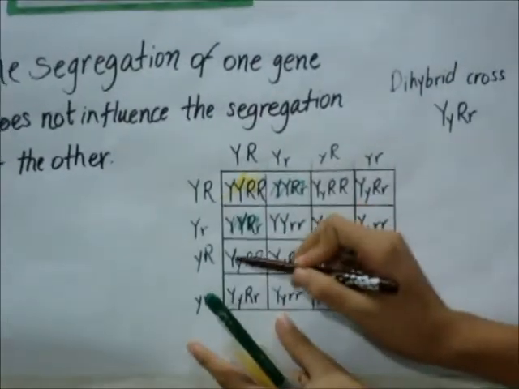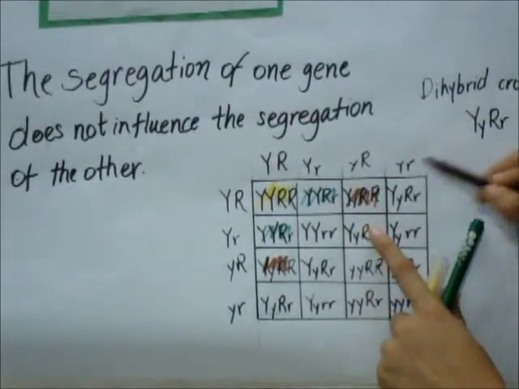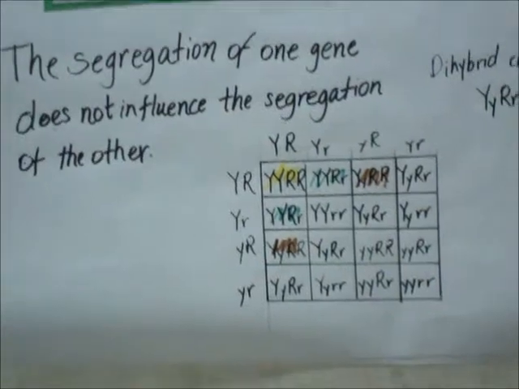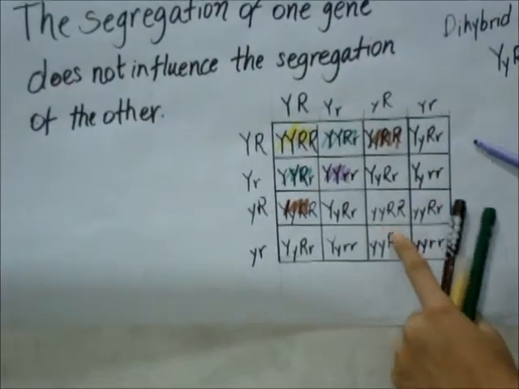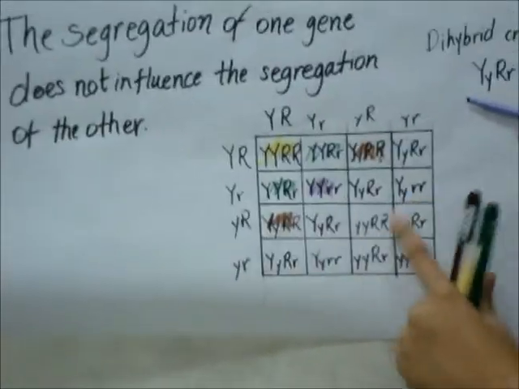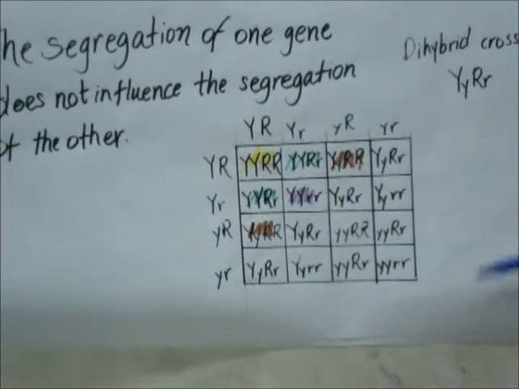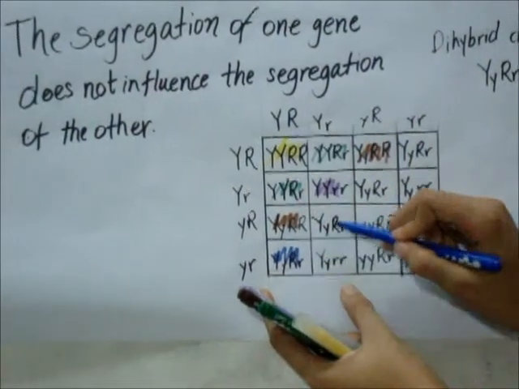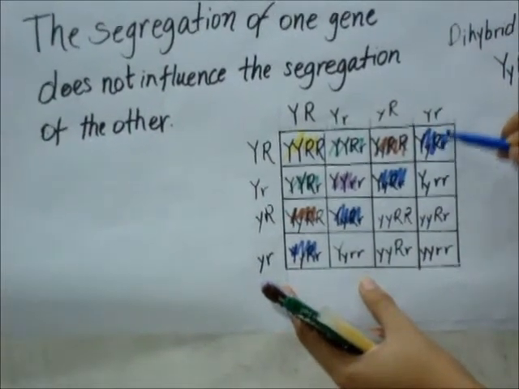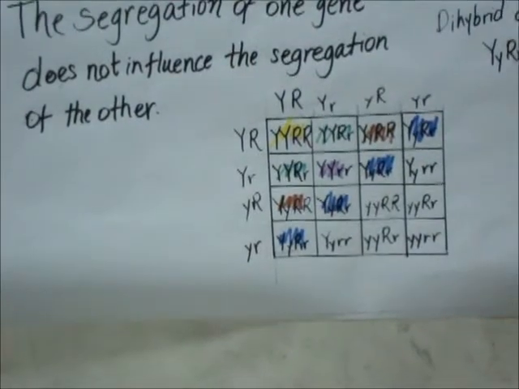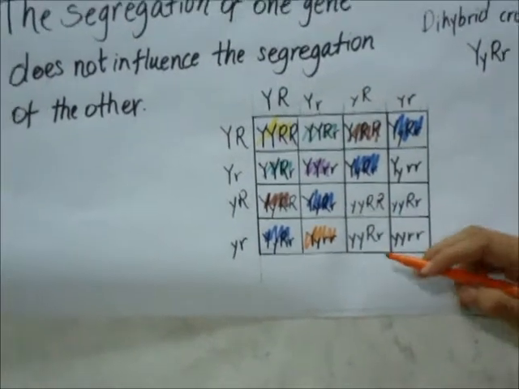We have this, this, this, another, this, and this. This one and this.